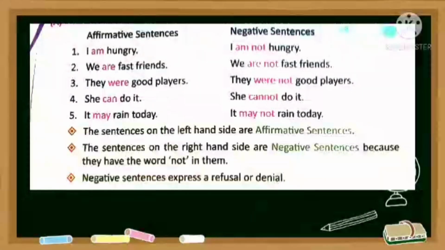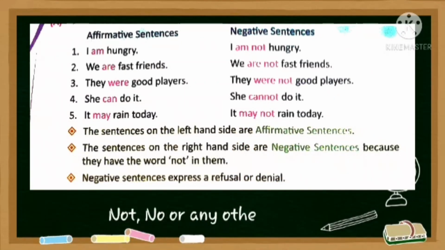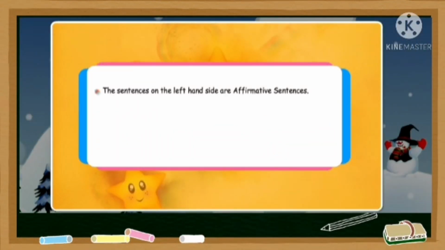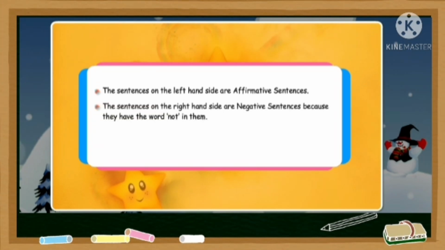Now, if you have noticed in the negative sentences, we have used the word not very frequently, as in am not, are not, were not, cannot, may not. You can also use no or any other word which can show you a denial. So, in this way, you can write down the negative sentences. The sentences on the left hand side are affirmative sentences which show agreement. The sentences on the right hand side are negative sentences because they have the word not in them. Negative sentences express a refusal or denial.